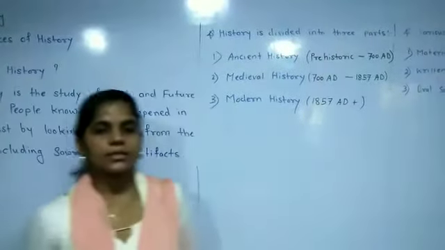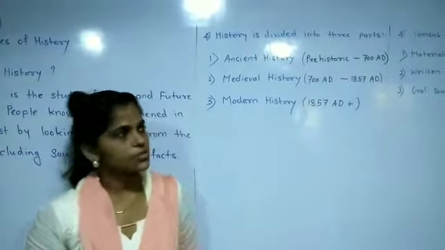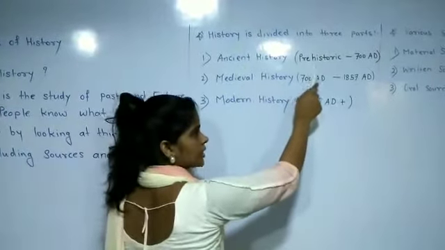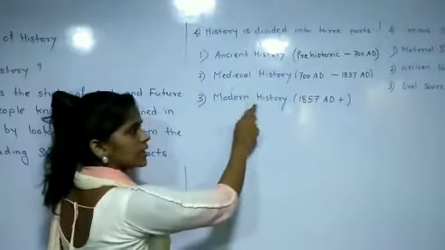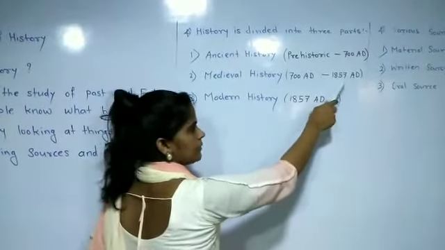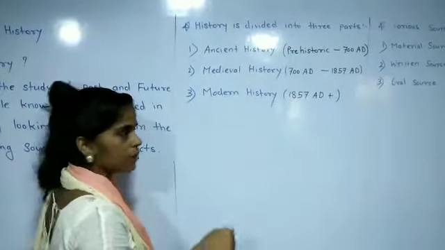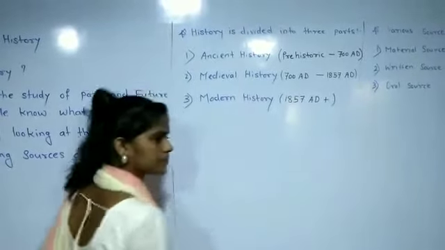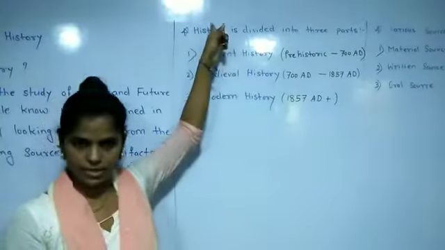Now see guys, the divisions of ancient history, medieval history and modern history. Ancient history started from prehistory to 700 AD. Medieval history started from 700 to 1857 AD. And modern history, which we are going to learn now, starts from 1857 to 10. These three parts are included in history.